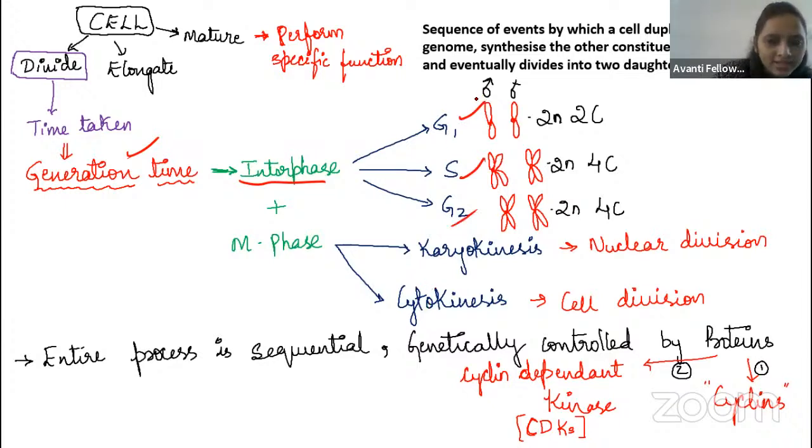So here you can see the DNA content. Always remember, in the interphase, the chromosome number is not going to change. It will be the same. You may get confused when they ask the question in the exam. The chromosome number remains the same, guys. Only the DNA content is going to double. So here you can see 2C, and after DNA replication in the S phase, it is converted into 4C. If they ask what is the DNA content in the G2 phase?